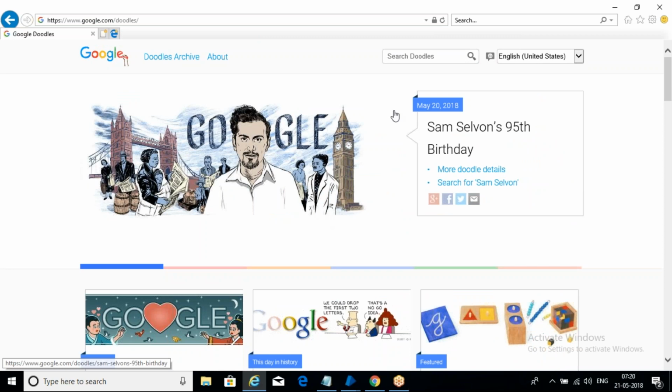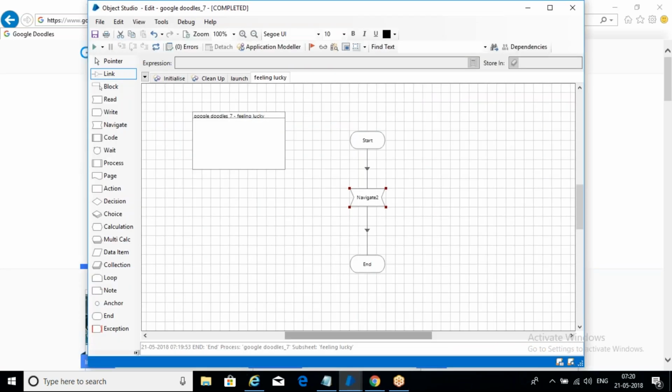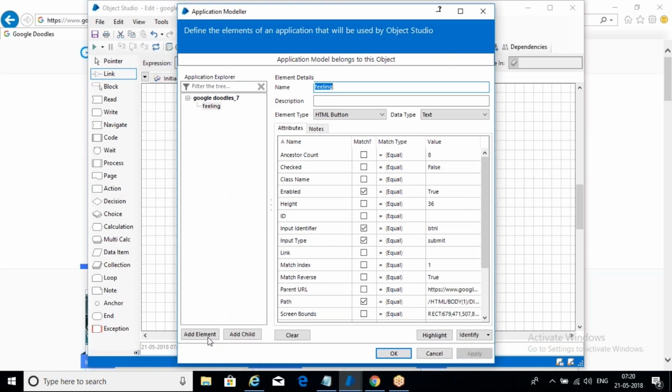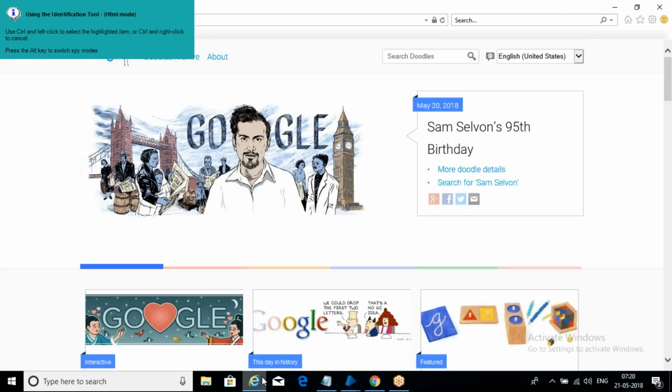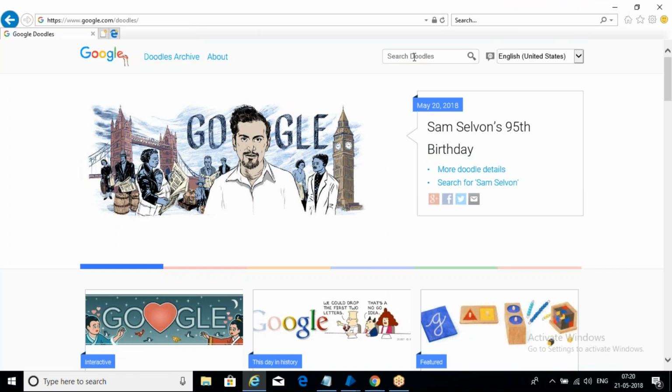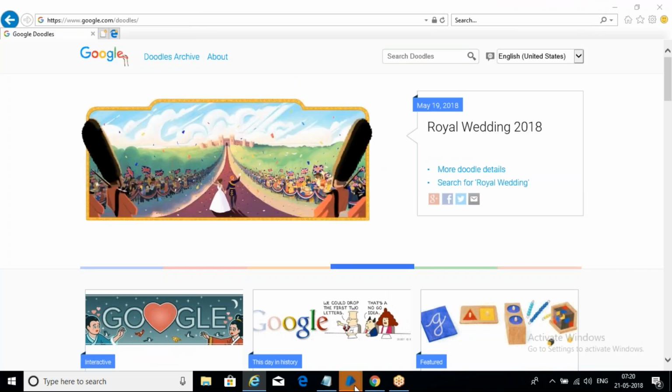Okay, so after that what we need to do, we need to type something here in Mother's Day, right? So we need to again spy that. Go to application modular, create an element that is for type in search box, right? Type in search box. We are trying to type in search box. Identify. Go to application. See this one. Here we need to do that. Control left click. Come to this.